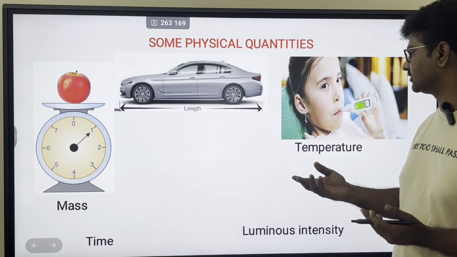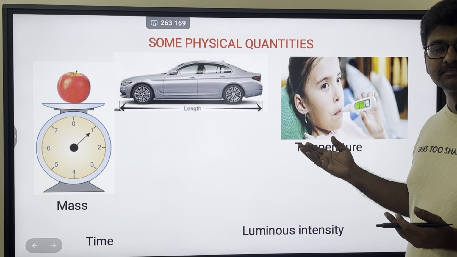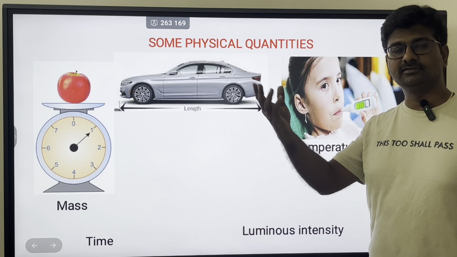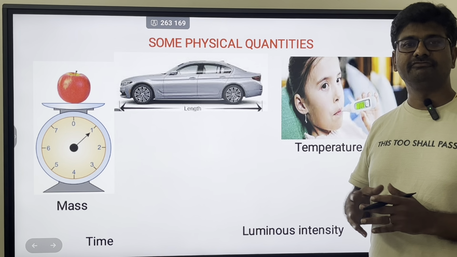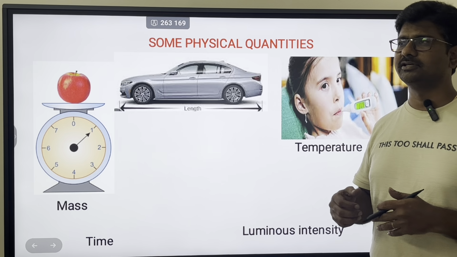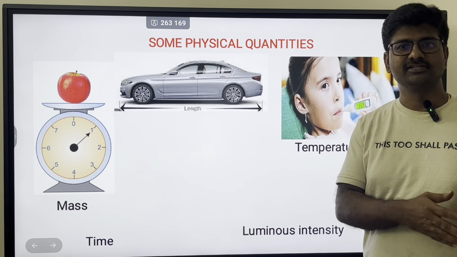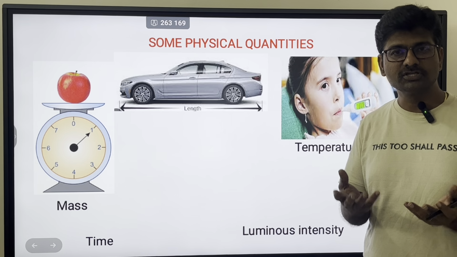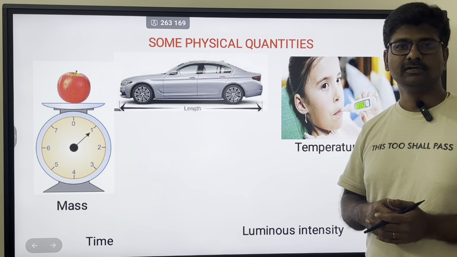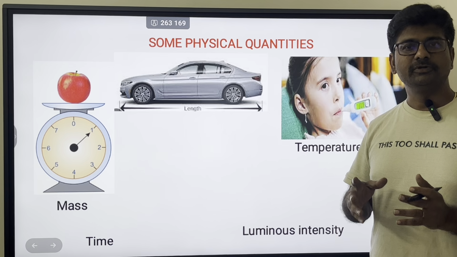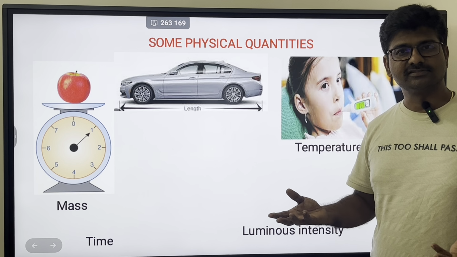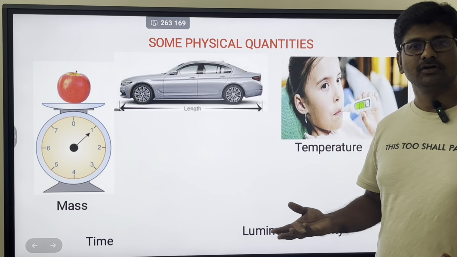What is that quantity here? Temperature. Similarly, you're standing outside and you feel a lot of hotness there. If you say there is a lot of hotness outside, or suppose you are sitting inside a room, it is cool inside. If you say it is cool inside, how much cool or how much hot outside? These things ought to be quantified, right? They're all physical quantities. So temperature is a physical quantity.